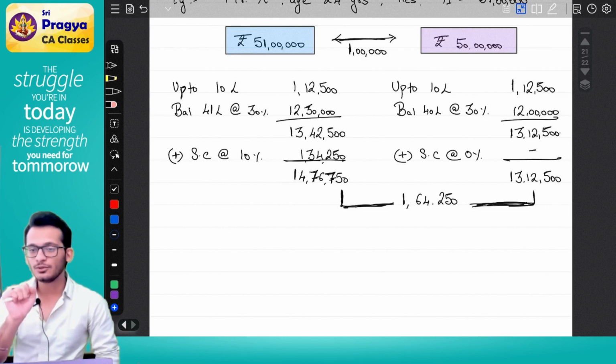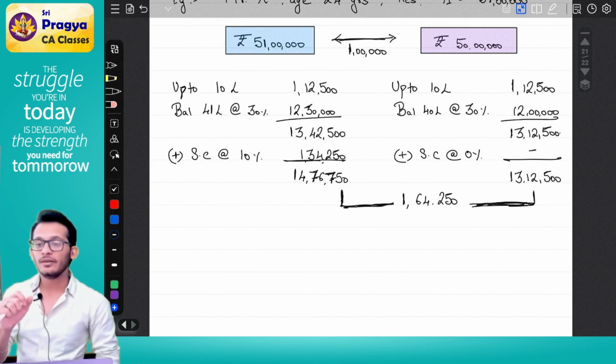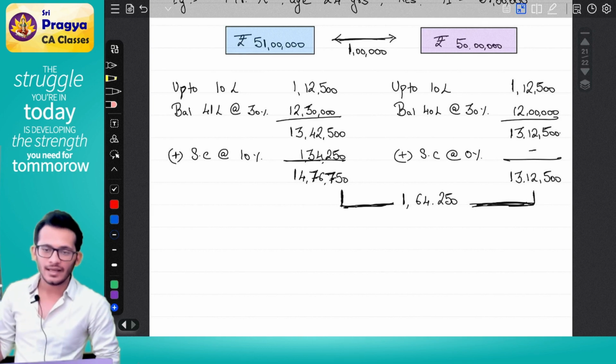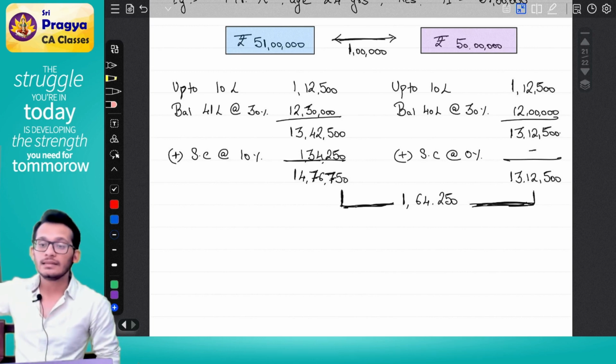You say, sir, why should I give you the 1 lakh? I don't want it. The government says, Rahul, if you give me that 1 lakh, I will not ask you the extra money. So how much is the government asking from me? 1 lakh. How much will the government not ask from me? 64,250.